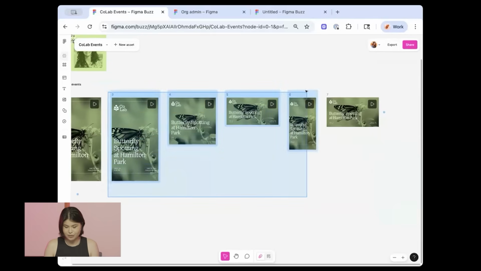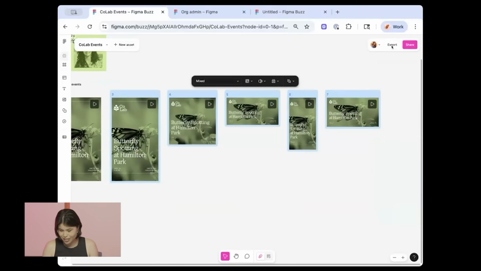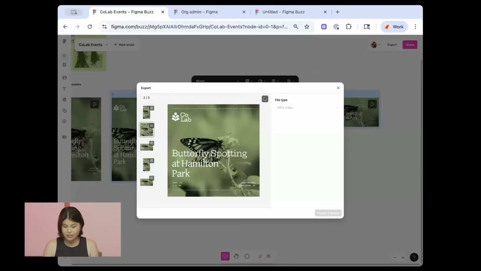All that's left for me to do, oh my gosh, I can't even touch things because the chat is going crazy. That's awesome. I'm going to export all of these files together. And because it's a video, I can preview it all within the export window here. I can export it and then send that off.